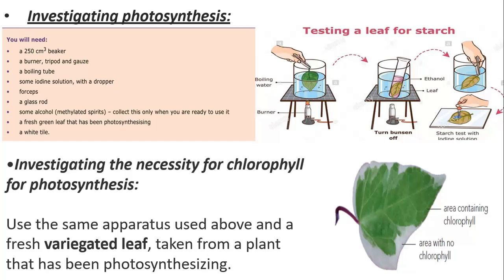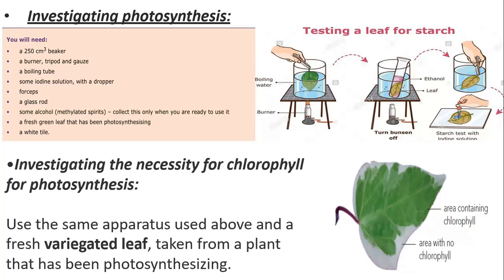And more importantly, will the starch be appearing without me breaking down the cell membranes and the cell walls to release this starch from inside the cells? Of course not. So I will go through the steps of this investigation for 2 reasons: to break down the cells and release the starch, and also to change the color of the leaf into white, and then I will test it with iodine and see the blue-black color.